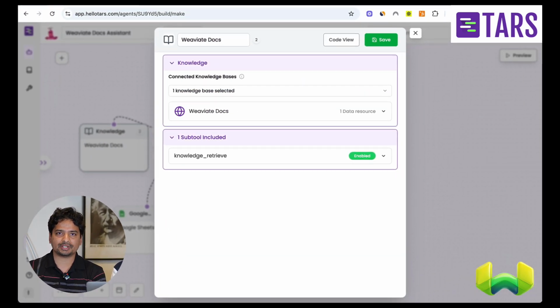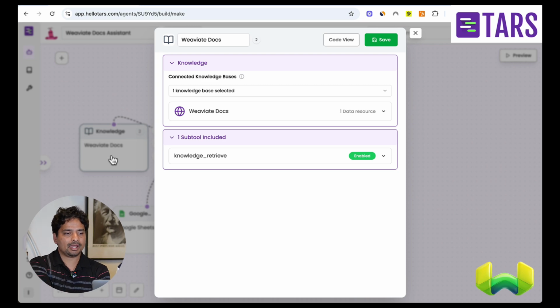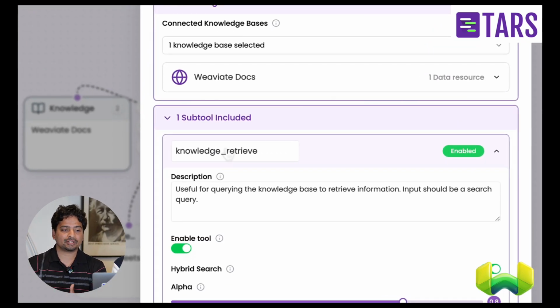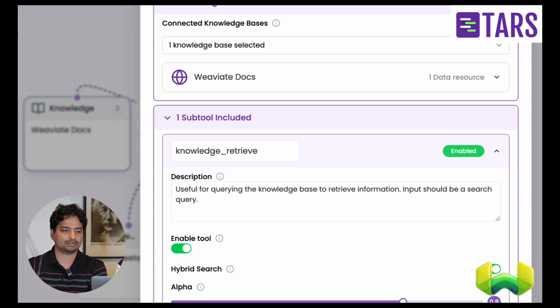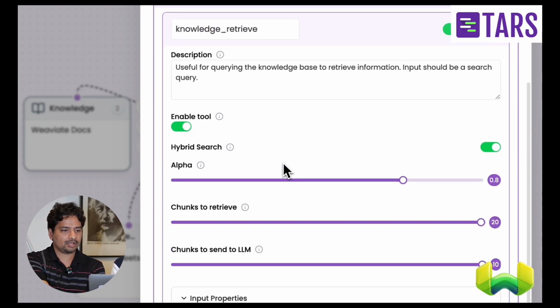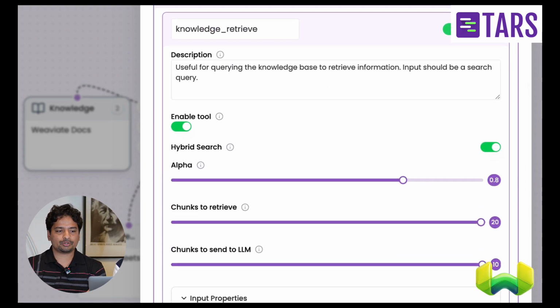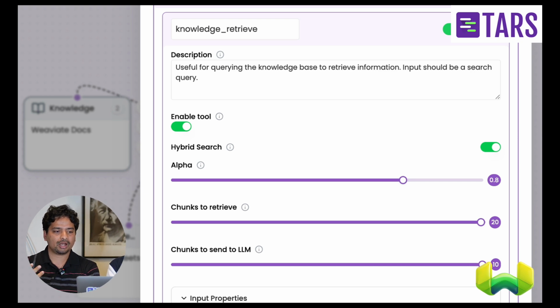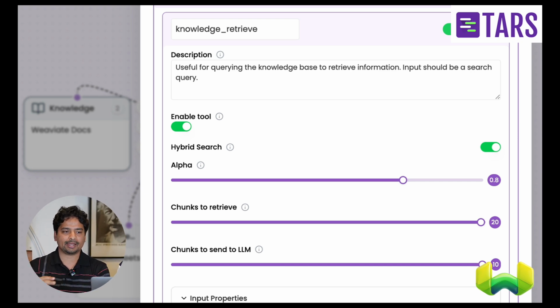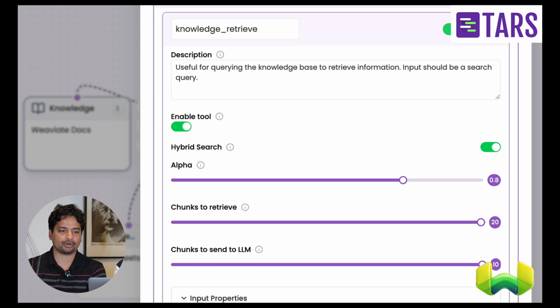So here you can see I have trained the knowledge using the Weaviate documentation itself, taken from their website, and this has packaged the whole knowledge base into a knowledge retrieval tool which the agent can use anytime a user asks a question about the subject matter, which in this case is the Weaviate documentation. The knowledge retrieval tool has some basic configurations, like how many chunks to retrieve from the vector DB, how many chunks to actually send to the LLM, and whether to have a hybrid search or not, right?